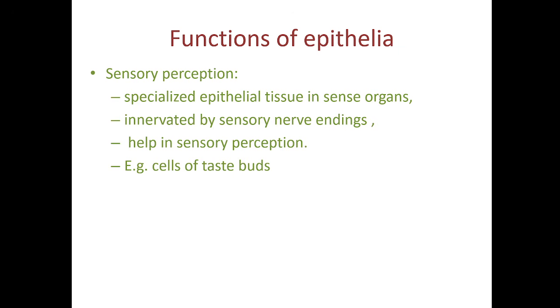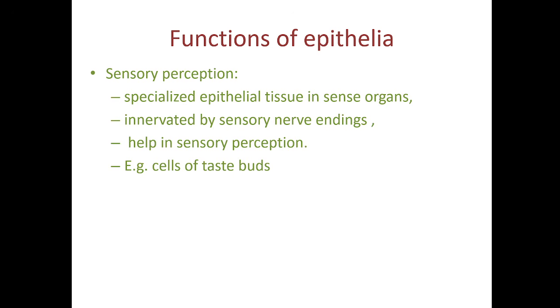Some epithelial cells are modified into sensory receptors, acting as specialized sense organs, as the cells of the taste bud. The taste buds are present in the papillae, various kinds of papillae present on the tongue. So, there are circumvallate papillae, foliate papillae, and fungiform papillae.